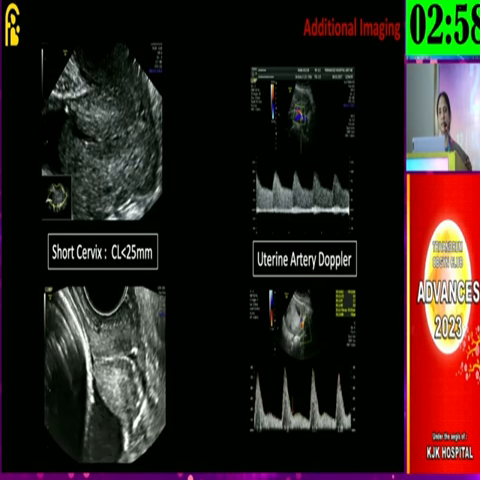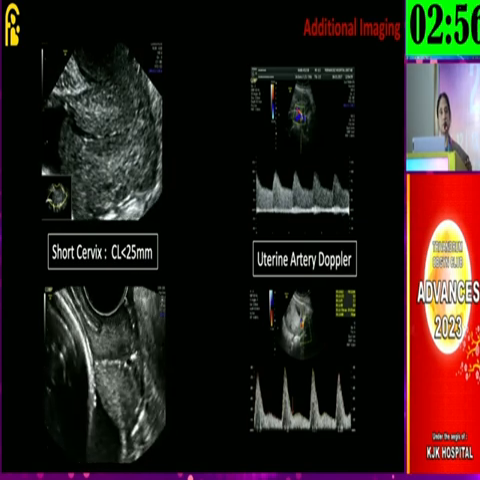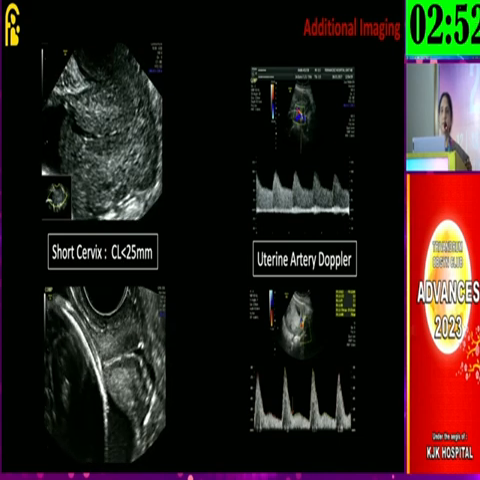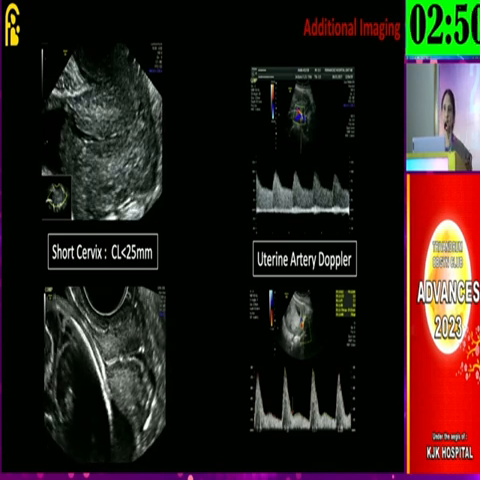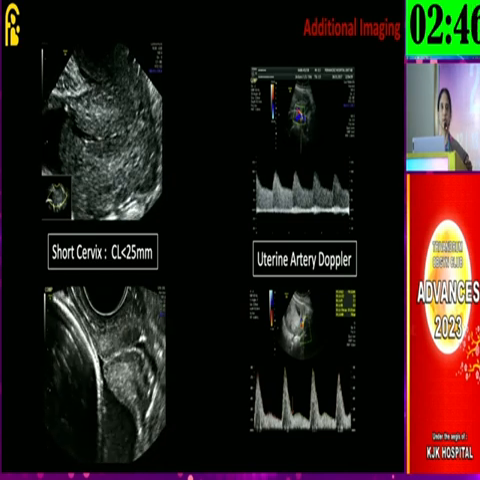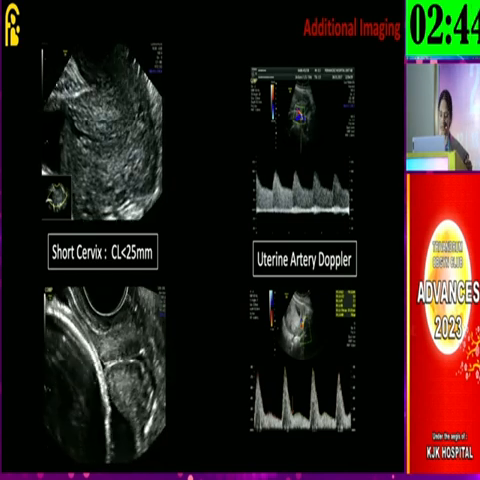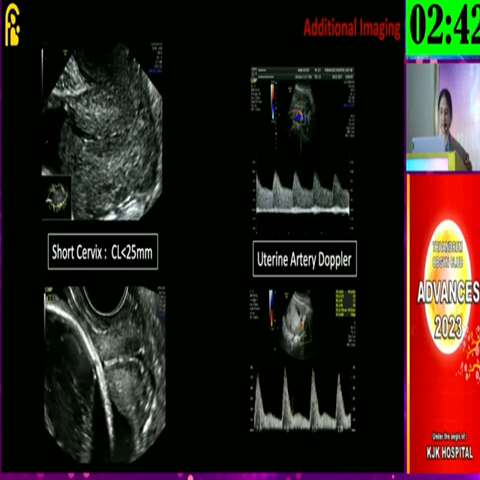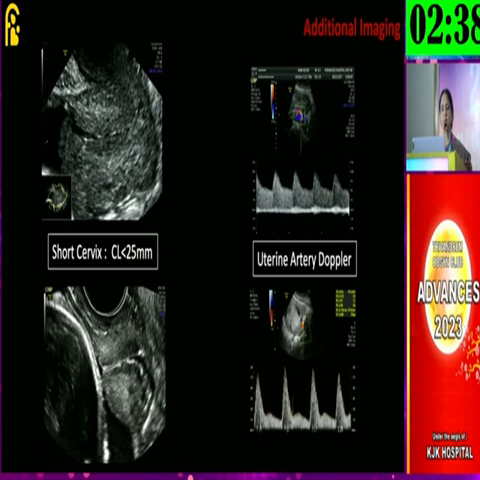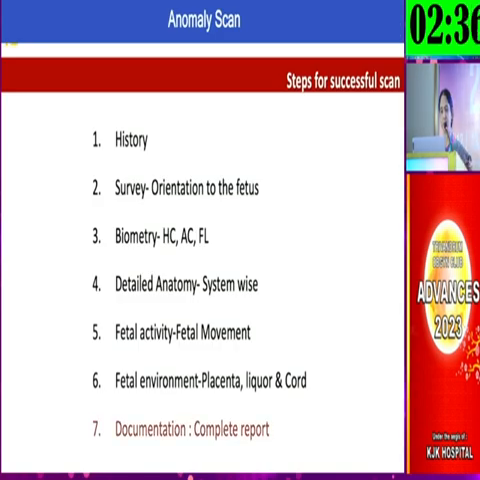Cervical length assessment is optional in some institutes, but at Fernandez Hospital we do the cervical length. If the cervix is less than 25 millimeters with the internal os closed, it is called a short cervix, and there is a role for vaginal progesterone in these short cervices, which is a marker for preterm birth. Uterine artery Doppler is also a part of our mid-trimester imaging.